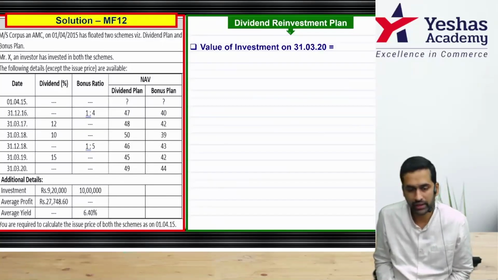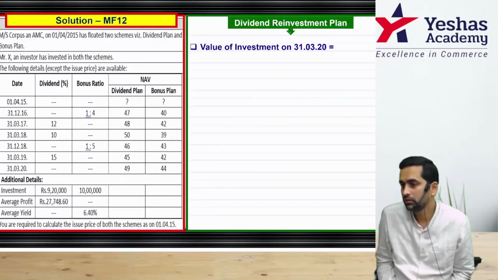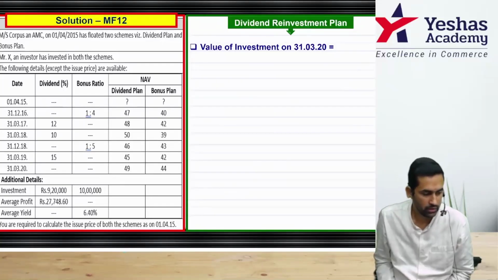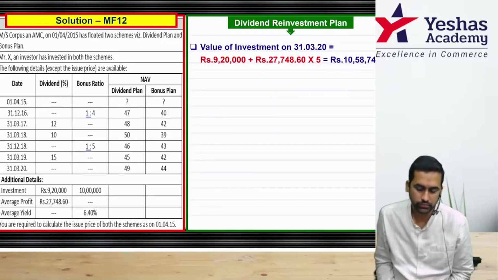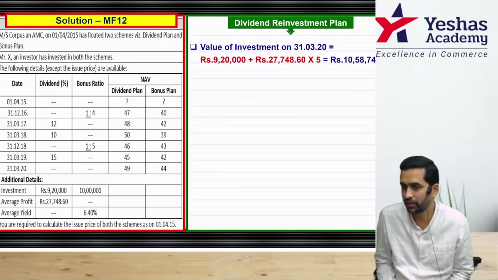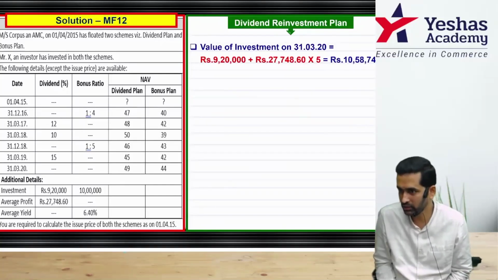Start. Value of investment on 31/3/2020. This is like redemption value, correct? Is equal to, see what is there on screen. You invested 9,20,000 plus you made 27,748.6 average annual profit, and holding period is 5 years. Therefore, that into 5. So original cost plus profit is the closing value.